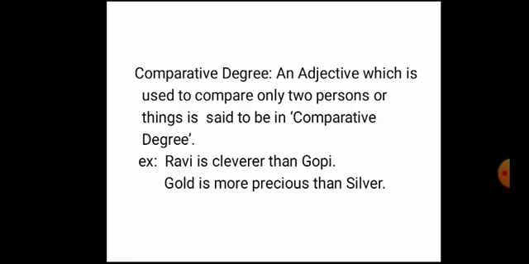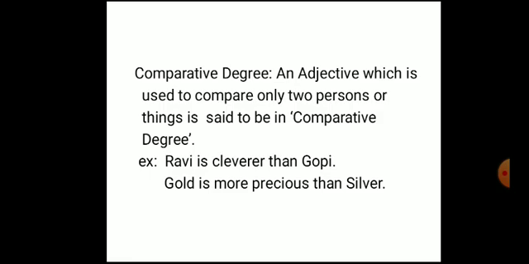Let me read out some more examples. The same example which I used in positive degree, let me read it in comparative degree also, which I have not mentioned here. The rose is more beautiful than jasmine. There in positive degree, I said the rose is a beautiful flower. I didn't compare. But coming to comparative, what did I say? The rose is more beautiful than jasmine. So what did I do? I compared the rose with jasmine. Jasmine is also beautiful, but the rose is more beautiful.